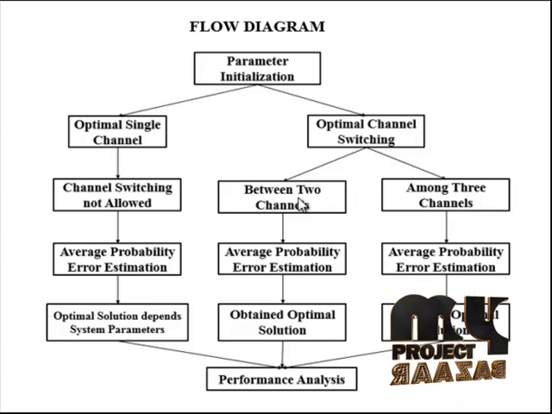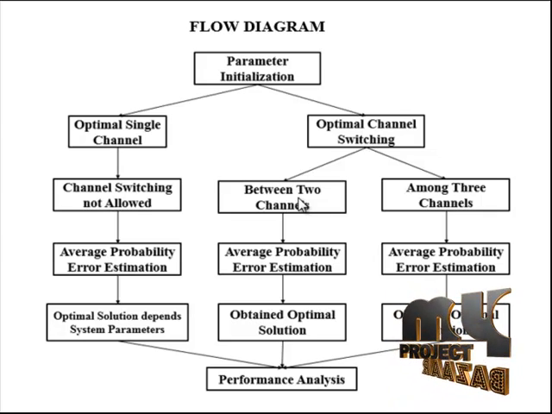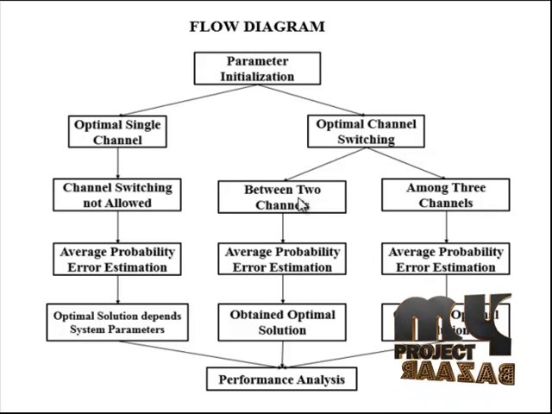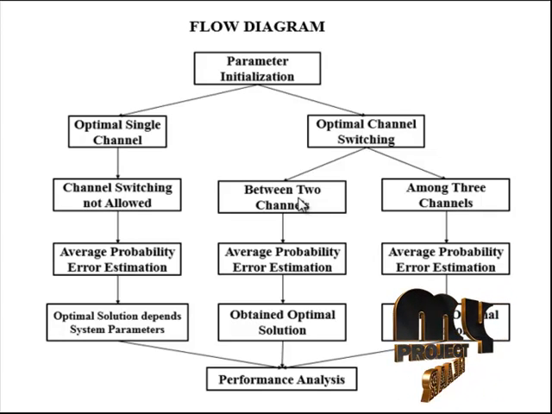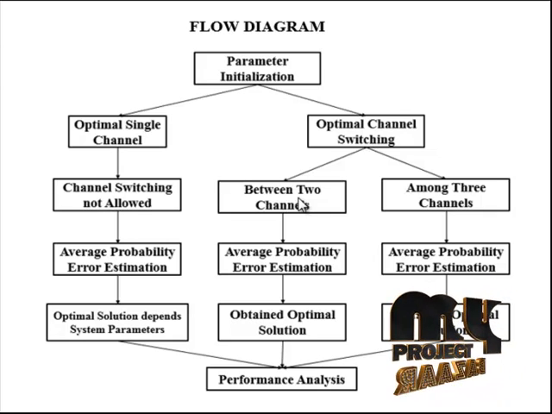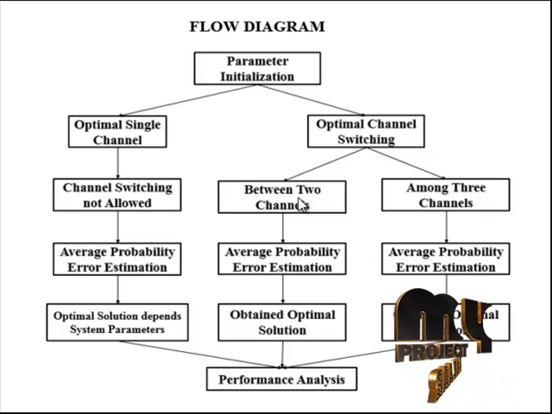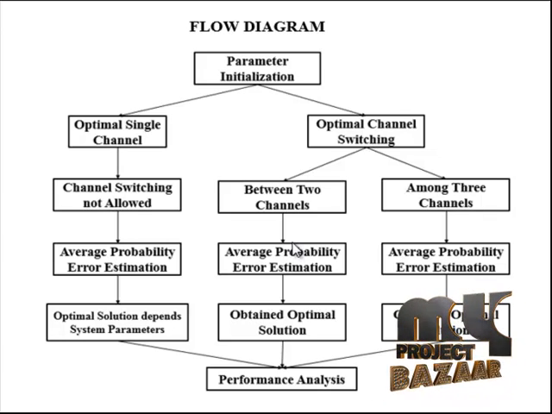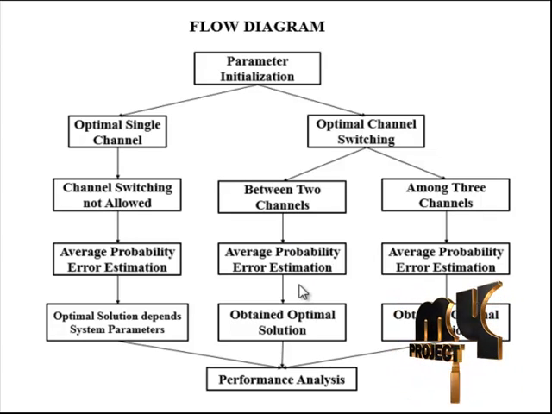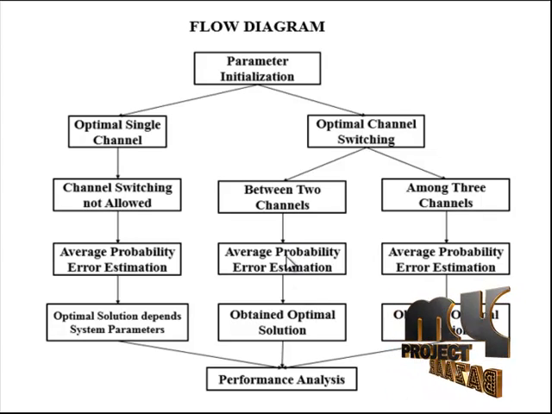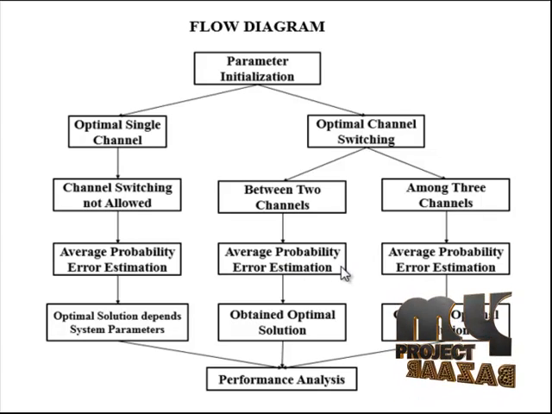Next, channel switching between two channels. In this strategy, channel switching is performed between two different channels. It is observed from the average cost constraint that for the optimal channel switching between two channels, one of the channels should have a cost higher than the average cost and the other channel should have a cost lower than the average cost. Therefore, to obtain the optimal solution for this strategy, Kg is the number of channels, the costs of which are lower or higher than the average cost. The error probability for many coherent modulation schemes can be represented either exactly or approximately.